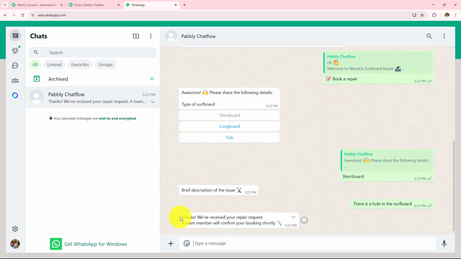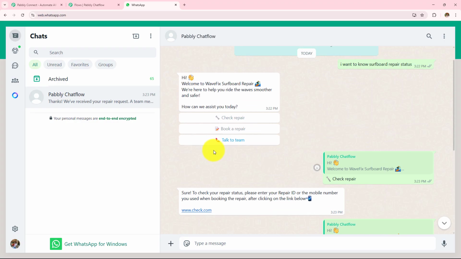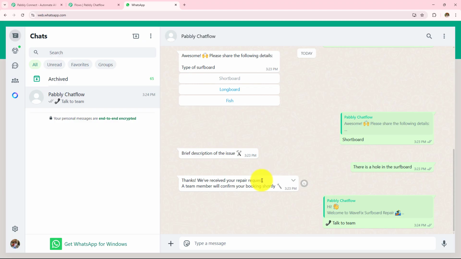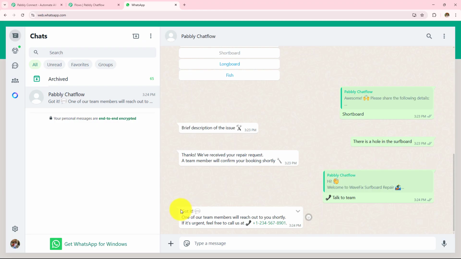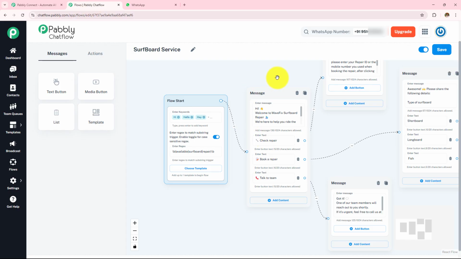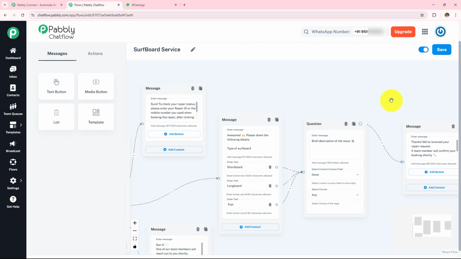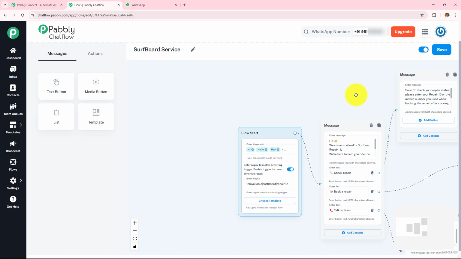And then I have received this message. Thanks, we received your repair request. A team member will confirm your booking shortly. So this is the message or the reply which I have received. Now I am going to click on this talk to team. So here I have received the message finally. And now to learn how you can create this WhatsApp chatbot with the help of Pabbly Chatflow, then let's start creating this chatbot from the beginning.